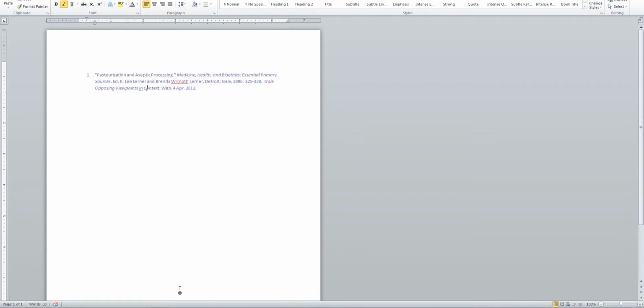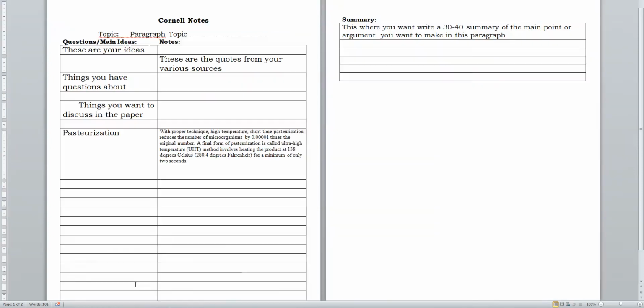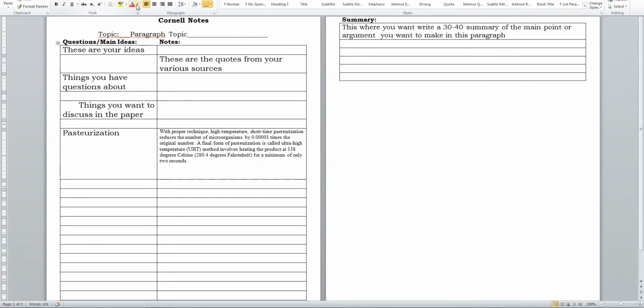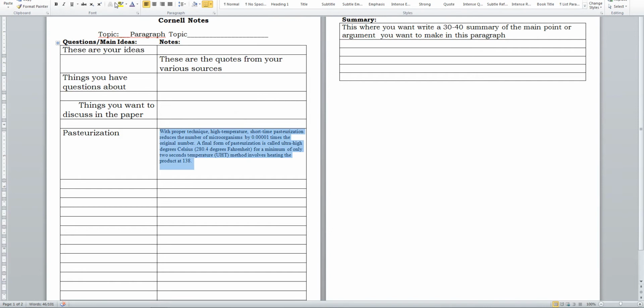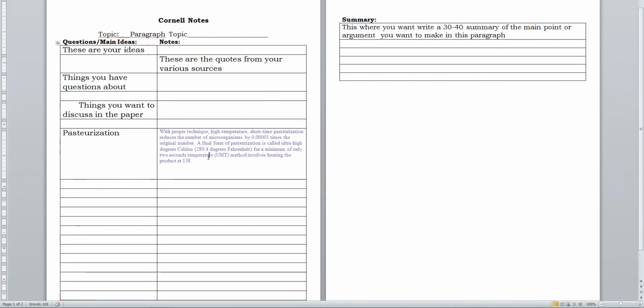Then I'm going to come back over here to my Cornell notes and change this text to purple, so that when I'm ready to start doing my citations next week, I remember very clearly where I got this source, and I know that anything that is purple is something I got from this source. So I'm going to know how to cite it.